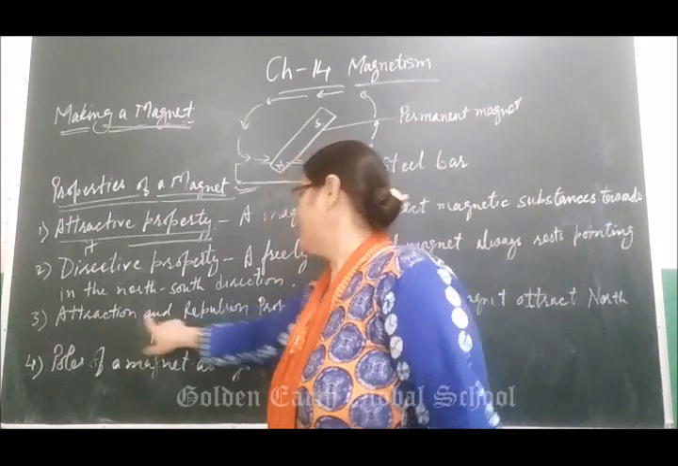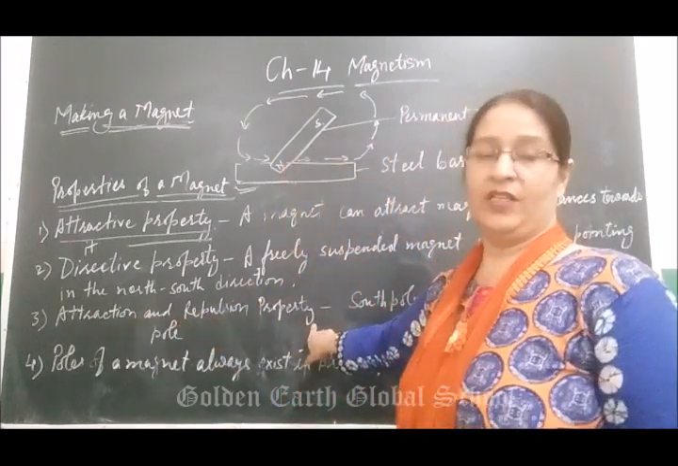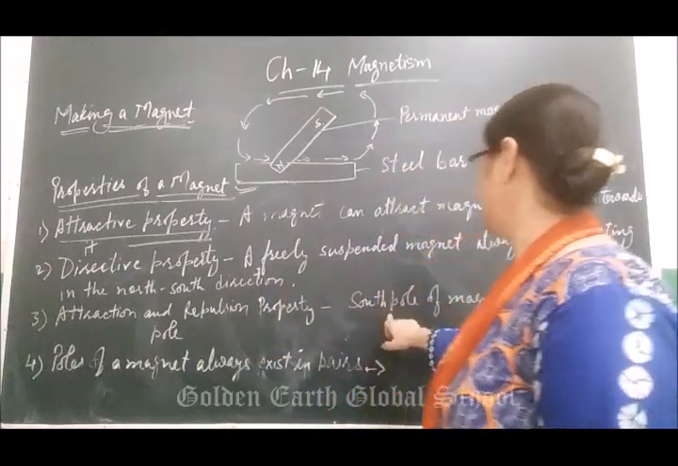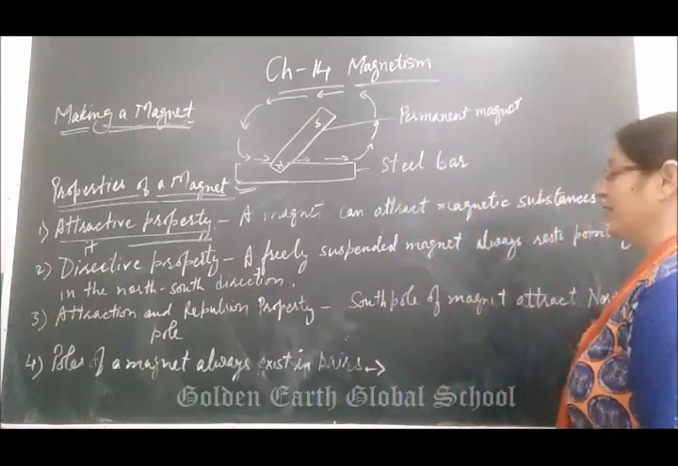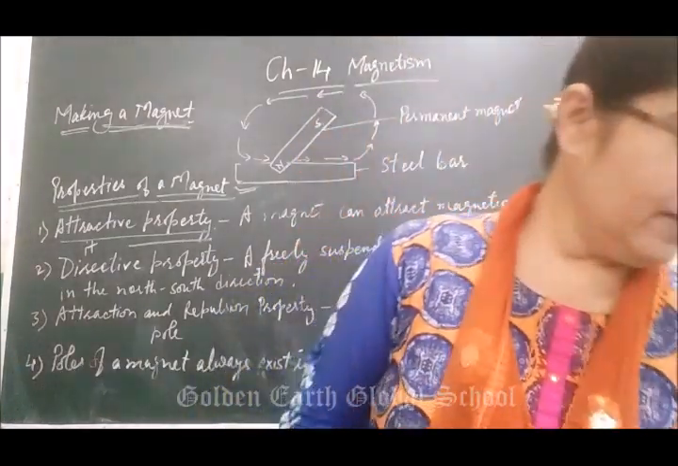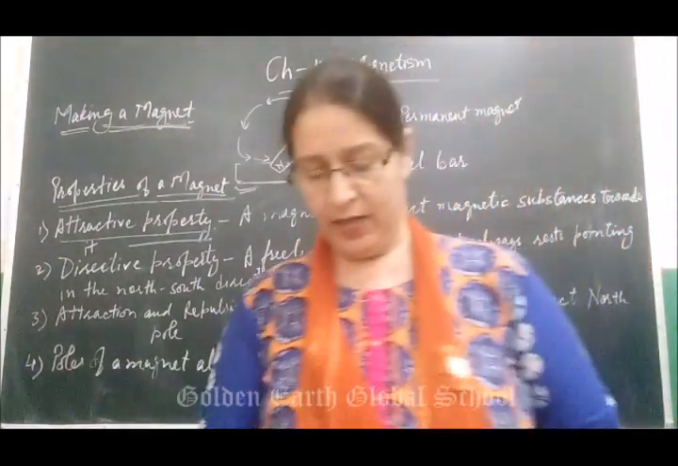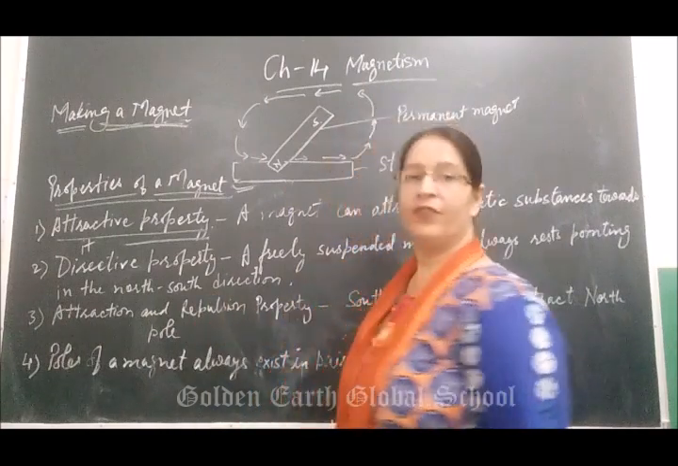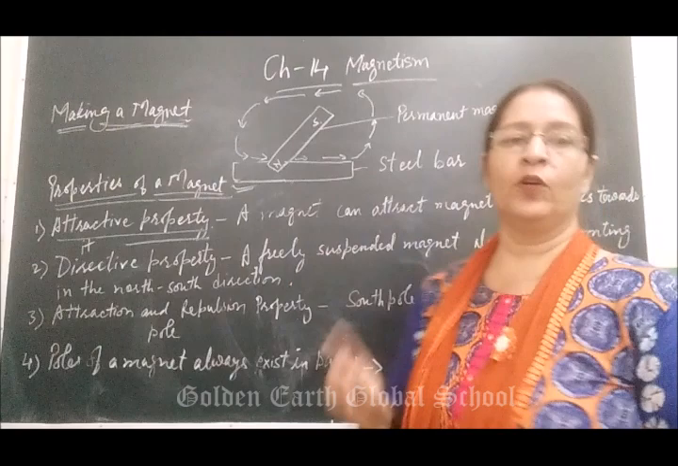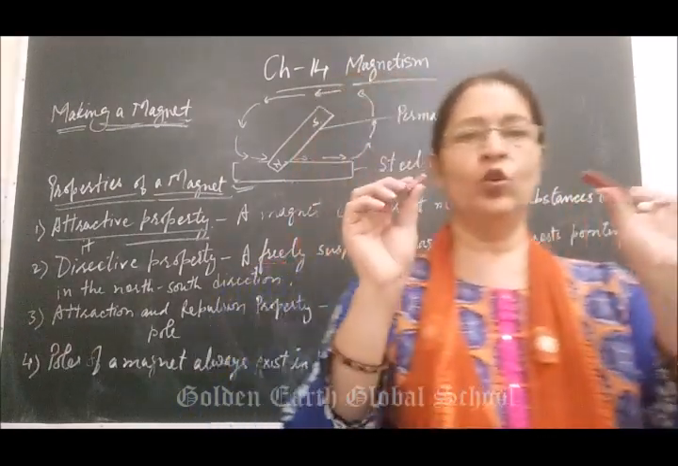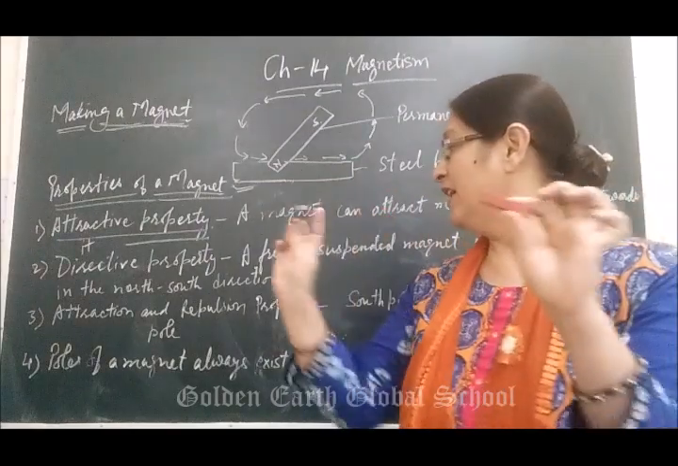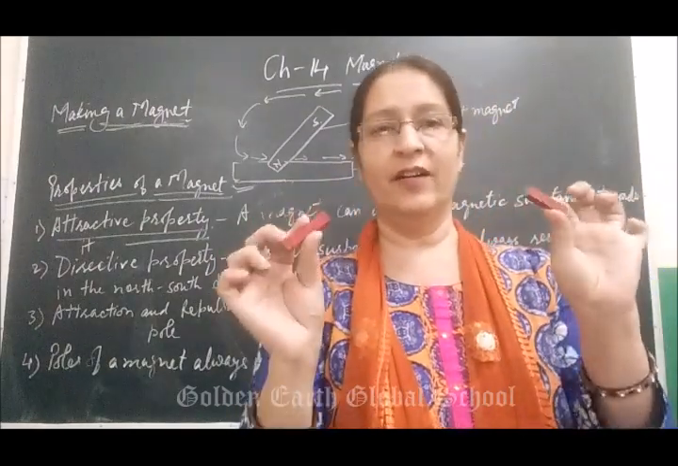Then the attraction and repulsion property. The attraction and repulsion property of a magnet means the south pole of a magnet attracts the north pole of a magnet. These are two magnets I have. How will I find out the attraction and repulsion?